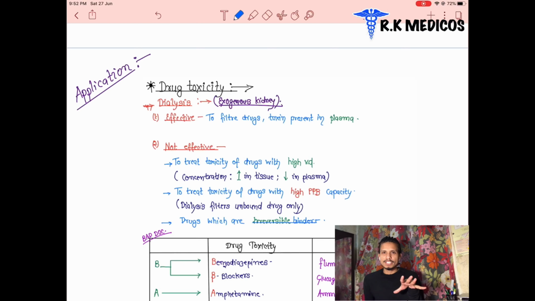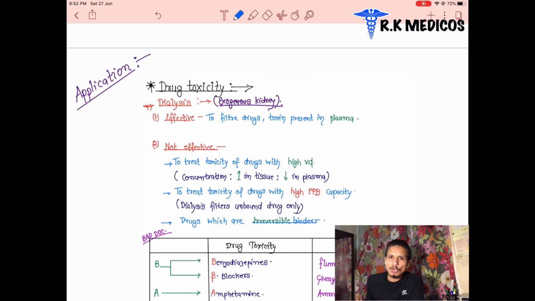For this we use the dialysis technique. Dialysis means clearing, acting like a filtering machine. We do dialysis for a patient who has drug toxicity. When some toxic drugs can't be removed by dialysis, we use an antidote. Many drugs are excreted out by the kidney, the liver, or the lungs.